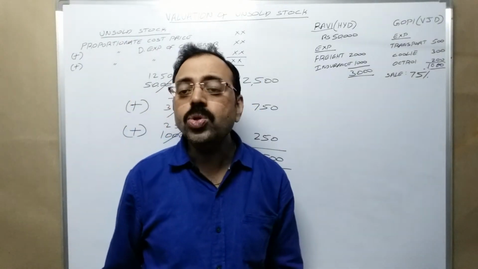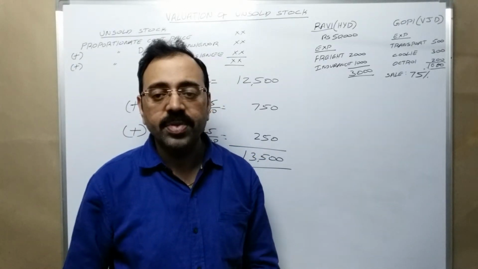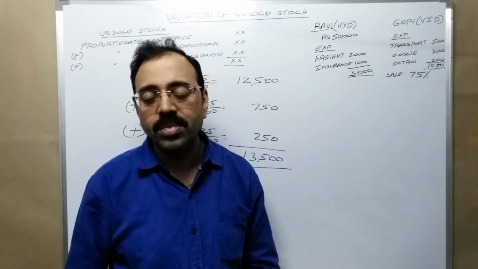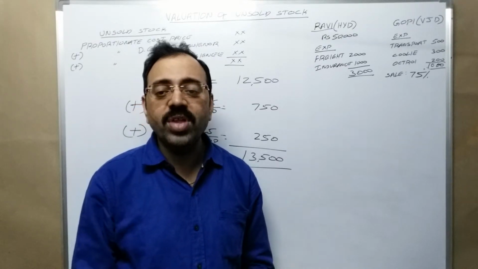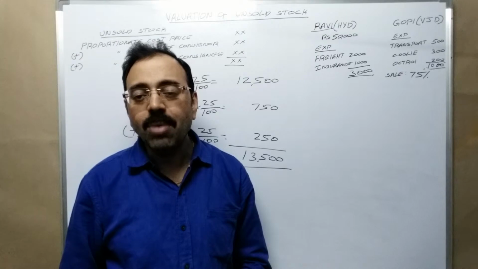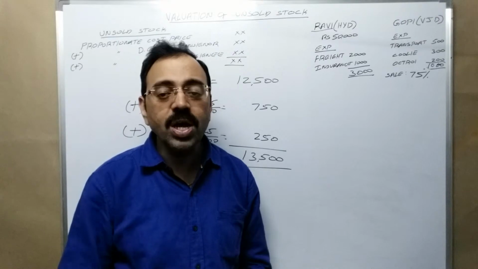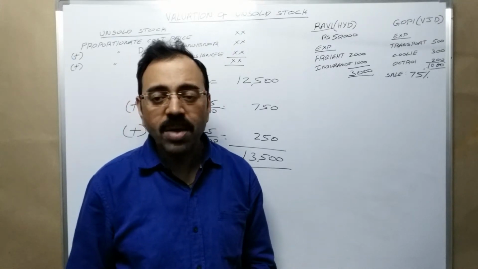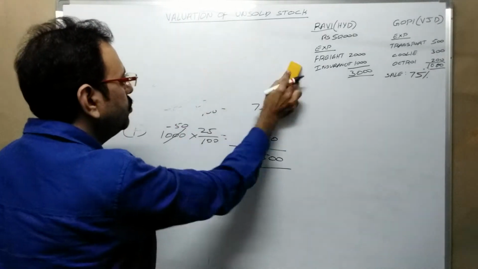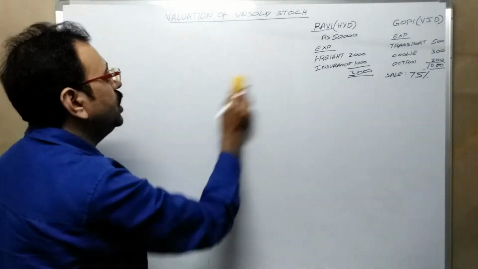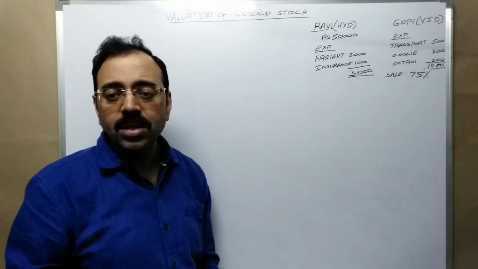Remember, unsold stock, sometimes he gives in form of quantity. 20 boxes were unsold. Sometimes he gives in the form of fraction. 1/4 of the stock was unsold. Sometimes he gives in percentage form. 25% of the goods were unsold. Okay? Then unsold stock calculation is completed. Now next we will see how unsold stock will be shown in the consignment accounts.